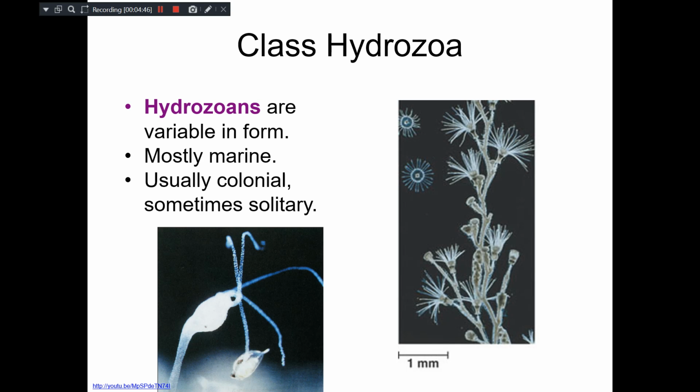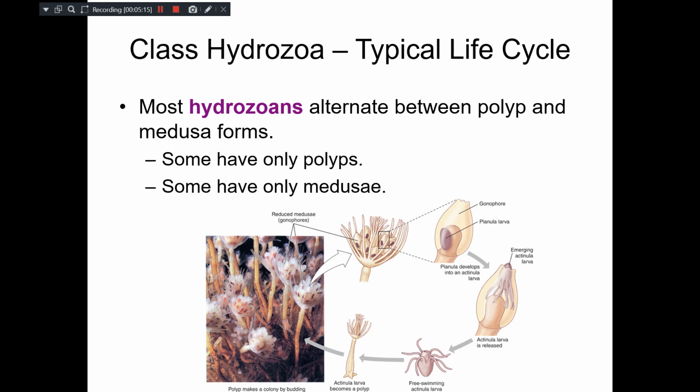These hydrozoans are variable forms, mostly marine, and most of them form colonies. They branch like this; this is a colony of Obelia, where you can see a number of Obelia joined together to form a colony. But there are certain forms which are solitary also. Here you can see a freshwater hydra, which is a solitary form, but most of them are colonial forms. This class Hydrozoa has the typical life cycle of these cnidarians or coelenterates. Here you can see alternation of generation.